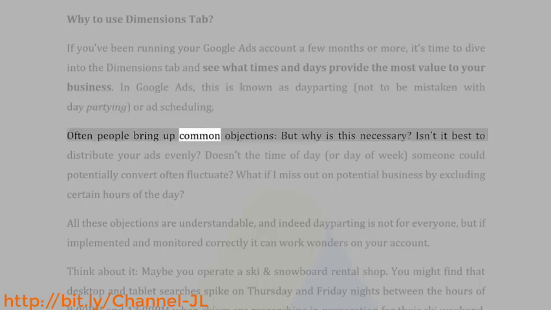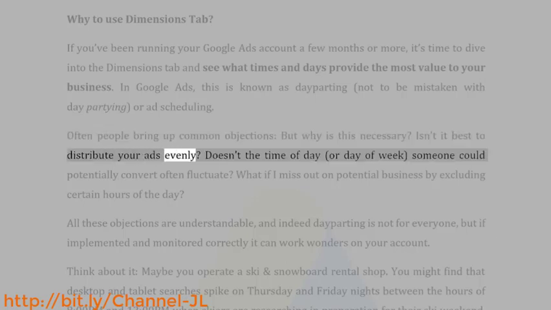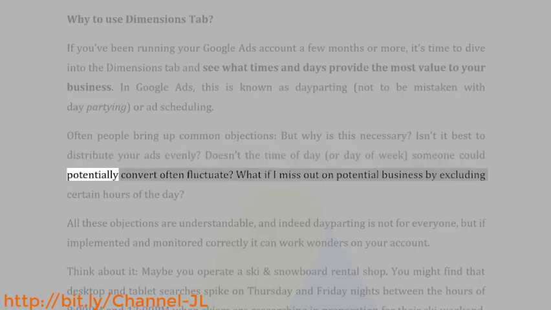Often people bring up common objections, but why is this necessary? Isn't it best to distribute your ads evenly? Doesn't the time of day, or day of week, someone could potentially convert often fluctuate? What if I miss out on potential business by excluding certain hours of the day?